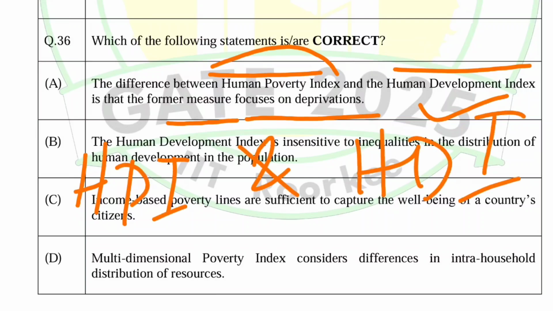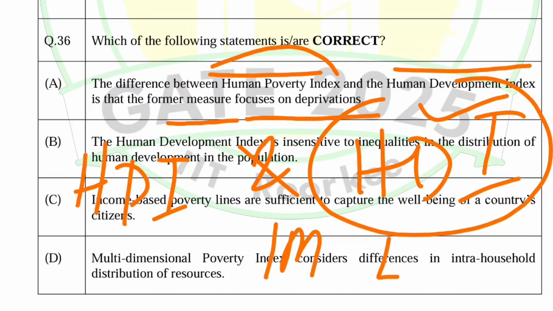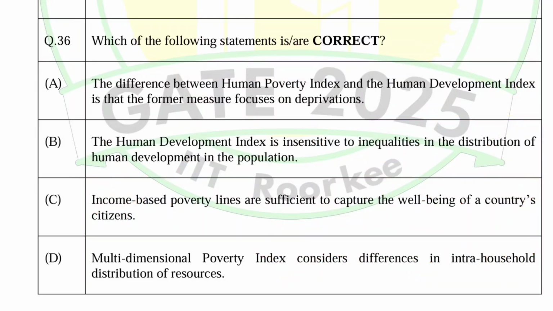HDI is the index formed by three indices: life expectancy, education, and standard of living. Option B: the human development index is insensitive to inequalities in the distribution of human development in the population. Yes, that is also correct. So A and B are correct.